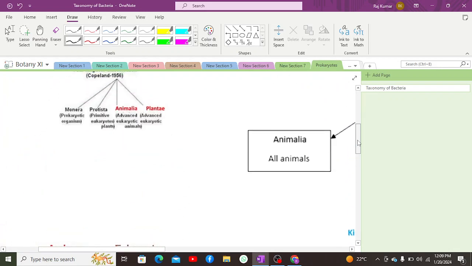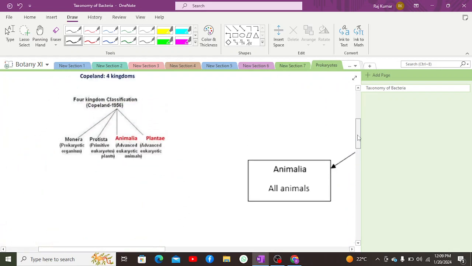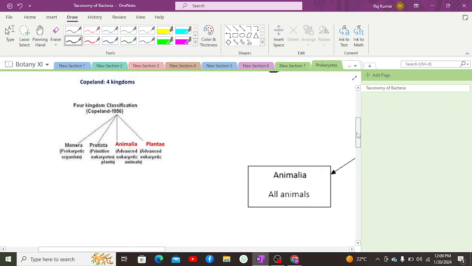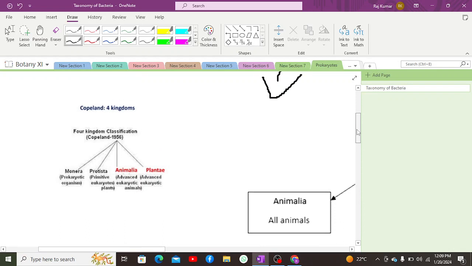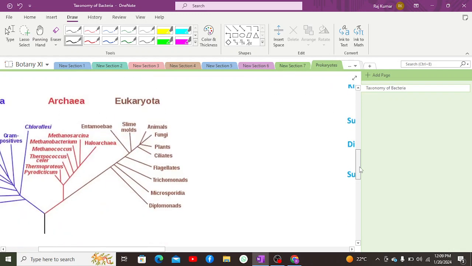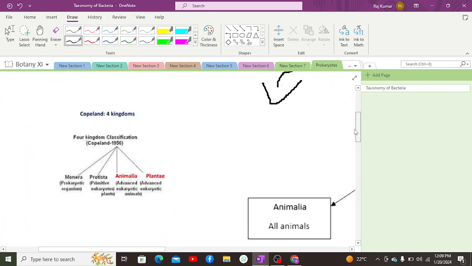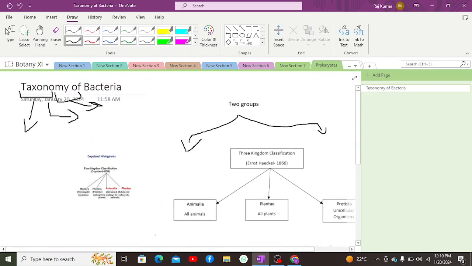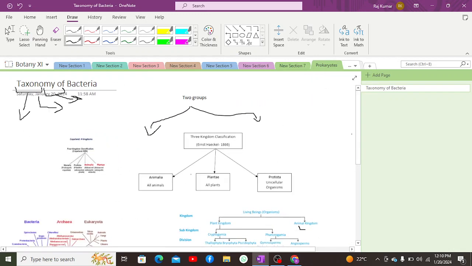Apart from that, what I would like to discuss over here is the three kingdom classification, because the Carolus Linnaeus classification, which was proposed in 1758, was not adequate to classify organisms, because all organisms had some sort of dissimilarities within their respective kingdoms. As a result, a three kingdom classification system was proposed by Ernst Haeckel and John Hogg. In some books it's written as John Hogg as well. Ernst Haeckel in 1866 classified the unicellular organisms from both Animalia and Plantae into a separate kingdom, which was known as Protista.